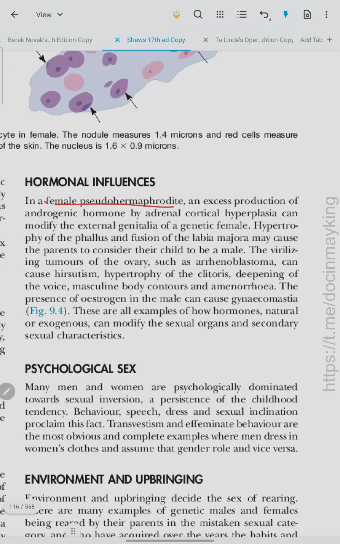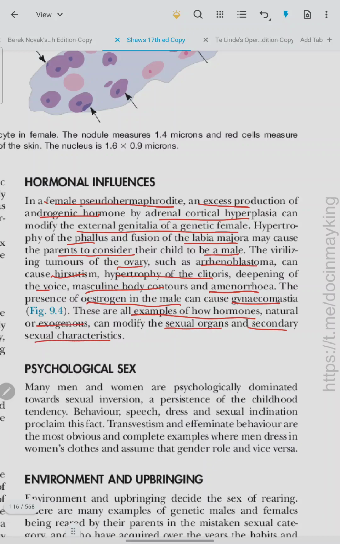In a female pseudohermaphrodite, an excess production of androgen hormone by adrenal cortical hyperplasia can modify the external genitalia of a genetic female. Hypertrophy of the phallus and fusion of the labia majora may cause the parents to consider the child as male. The virilizing tumors of the ovary, such as arrhenoblastoma, can cause hirsutism, hypertrophy of the clitoris, deepening of the voice, masculine body contour, and amenorrhea. The presence of estrogen in the male can cause gynecomastia. These are all examples of how hormones, natural or exogenous, can modify sexual organs and secondary sexual characteristics.